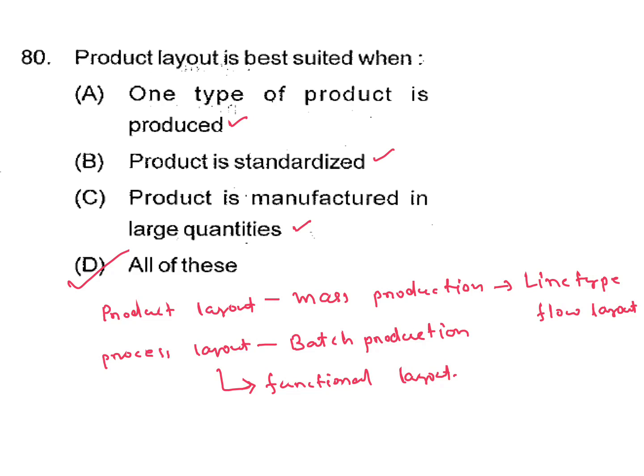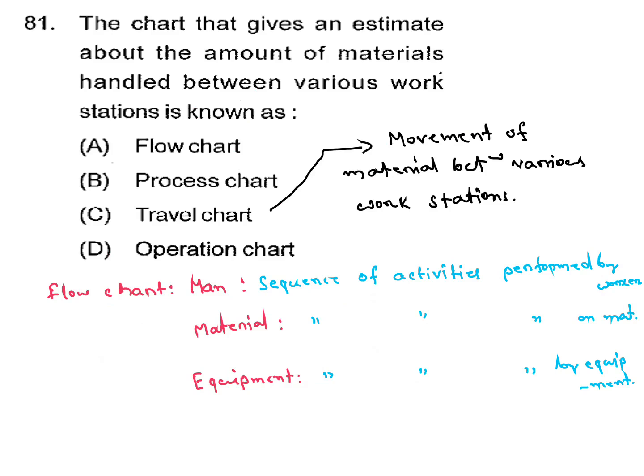The chart that gives an estimate about the amount of materials handled between various workstations is known as A, flow chart, B, process chart, C, travel chart, D, operation chart. Flow chart is of three types: man type, material type and equipment type. Man type represents the sequence of activities performed by the worker.